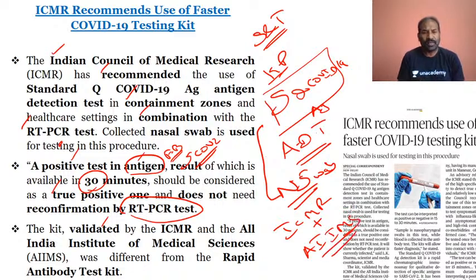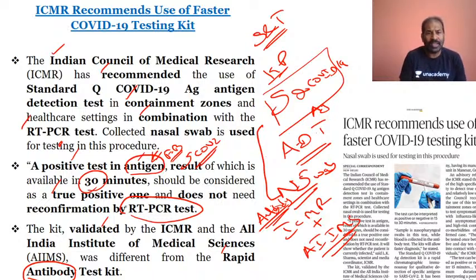It is different from the rapid antibody test kit. So this is not an antibody test, please do understand. The antibody test kit is for antibodies, but this is antigen. Please do understand, there is a logic between this. You have the antibody test kits also, wherein that test will identify the antibodies. That means if you have the antibodies, definitely there is an antigen which has been part of the blood.